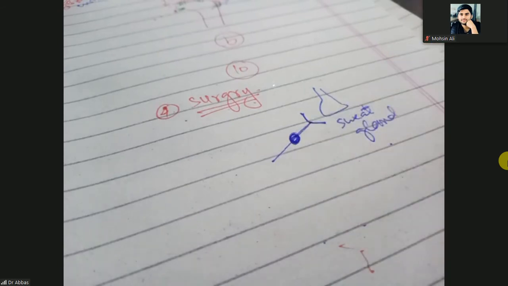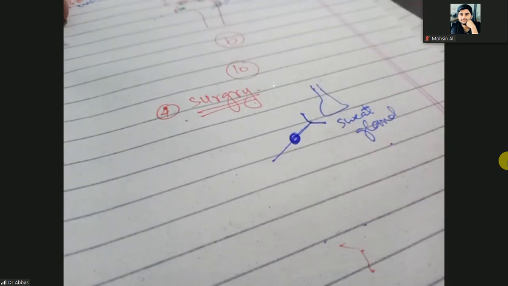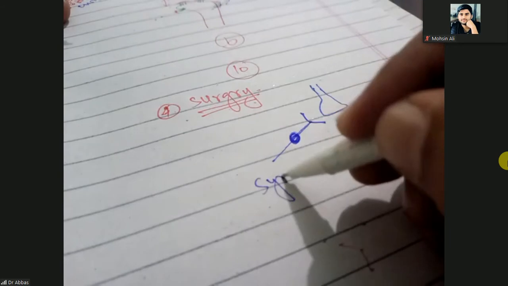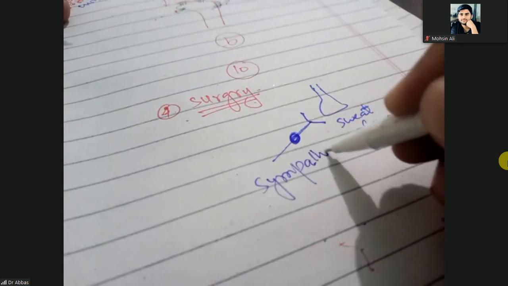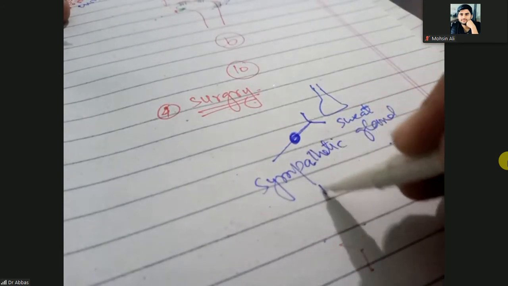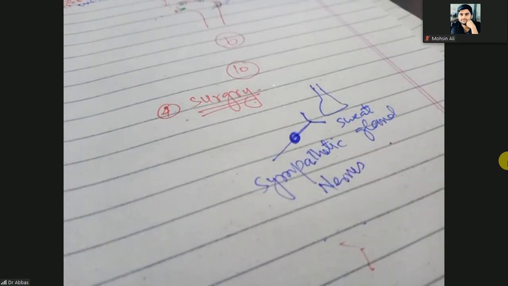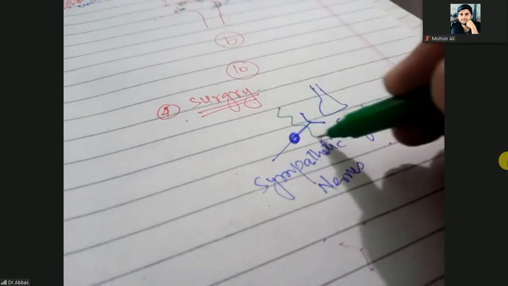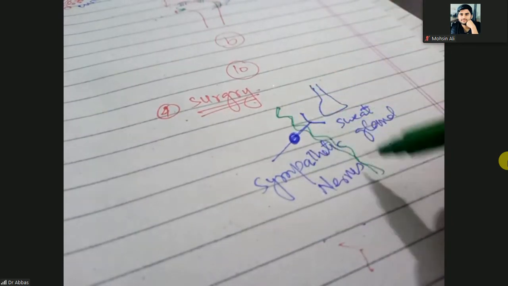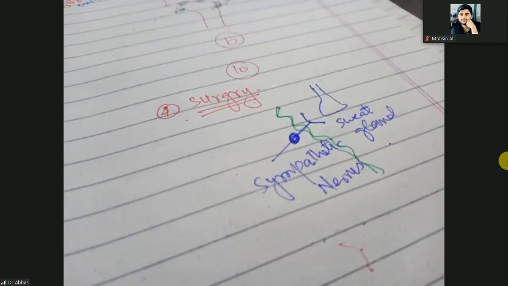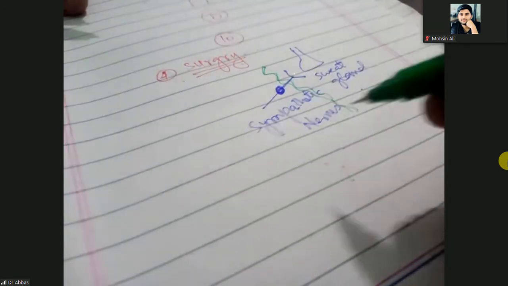Okay, and these sweat glands are controlled by the nerves, and these nerves have the ganglion. The nerves that are responsible for the hyperhidrosis are the sympathetic nerves. So if surgically you remove the sympathetic nerve ganglion, that is called sympathectomy.